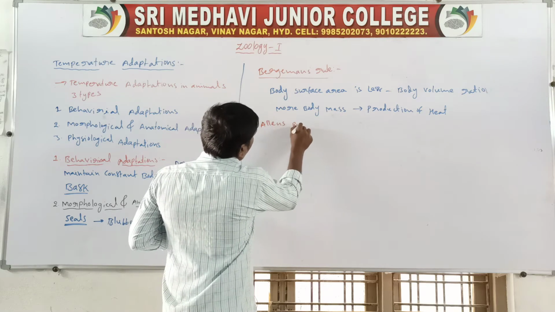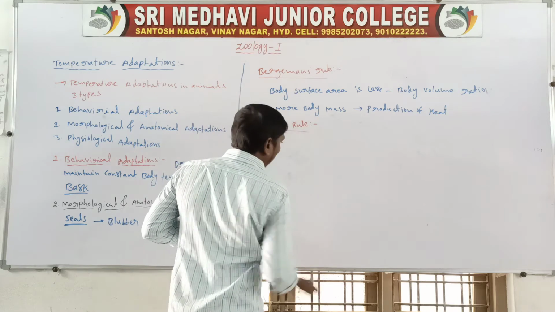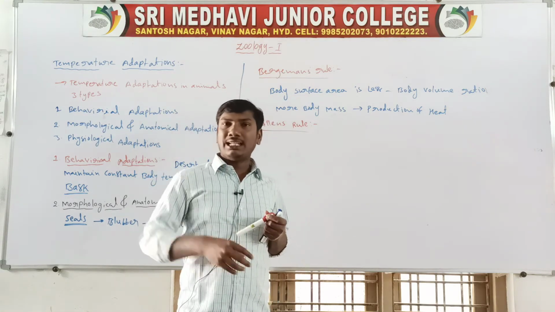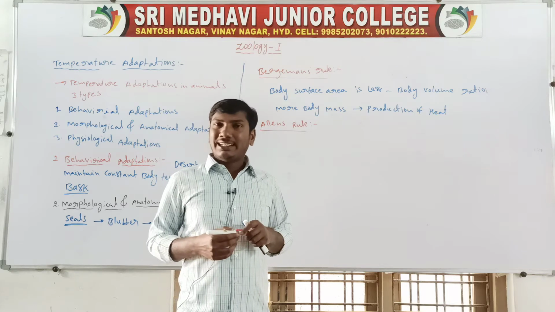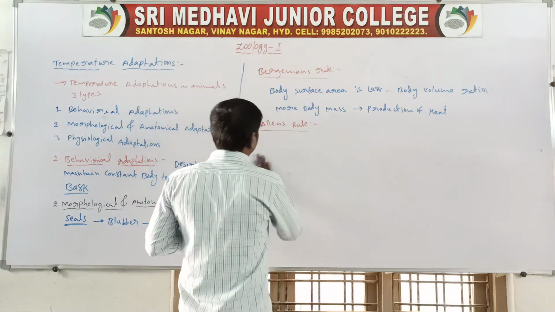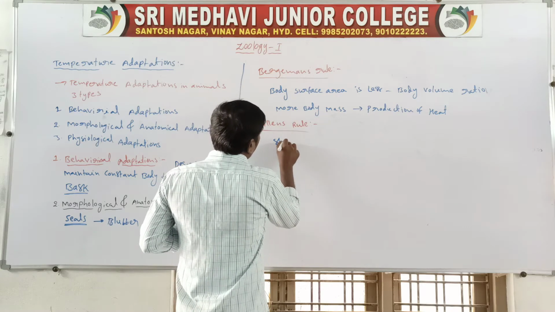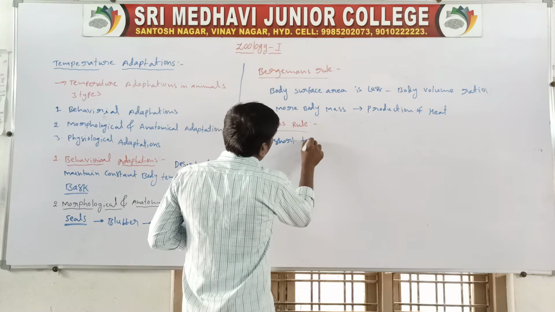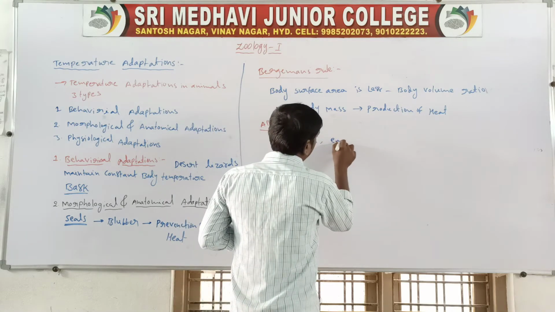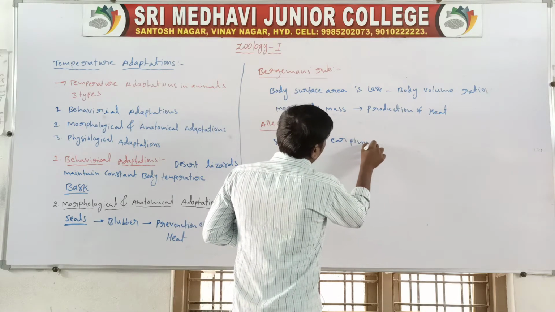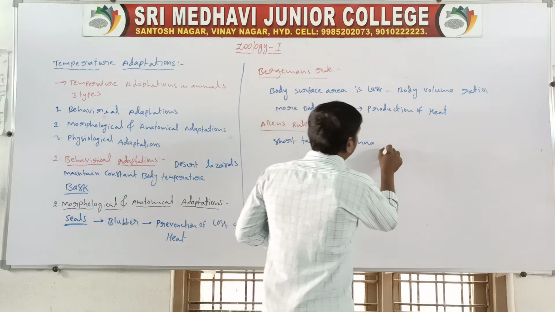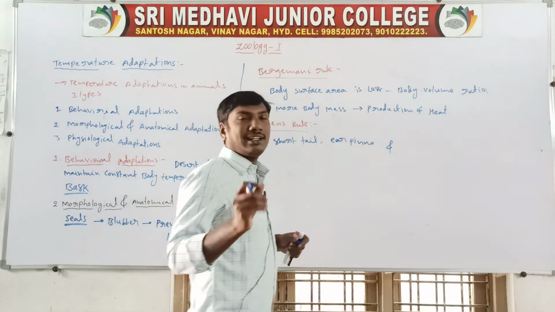Allen's rule. According to Allen's rule, animals living in cold regions have a short tail, short ear pinna, and short limbs.